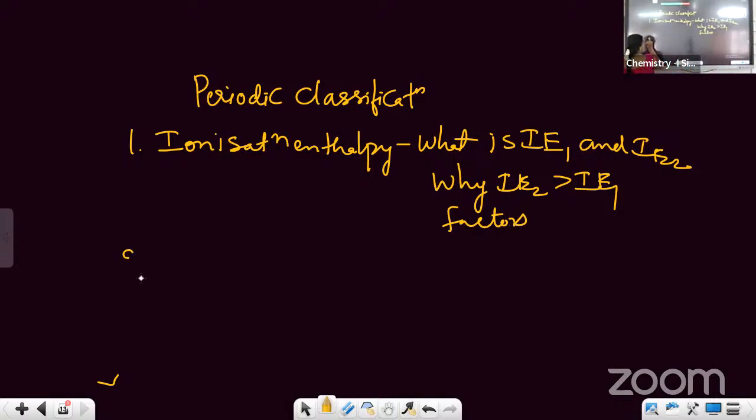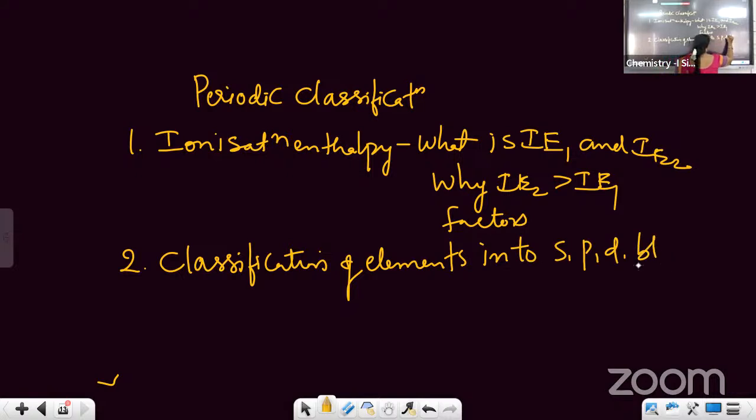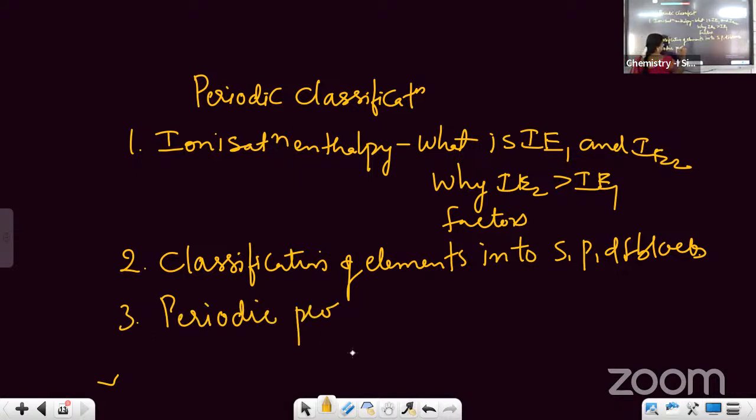Then the second question is the classification of elements into s, p, d, f blocks. Okay. The next question from this chapter is periodic properties. Now, this question you may get for 4 marks, or you may get it for 8 marks.